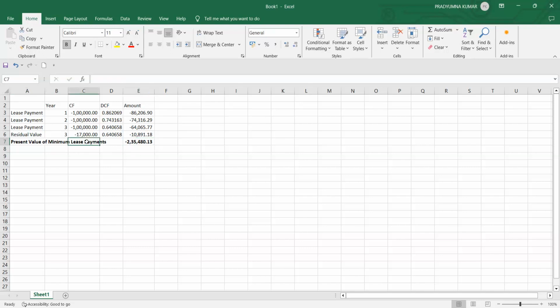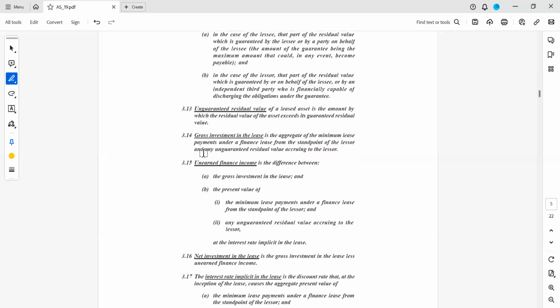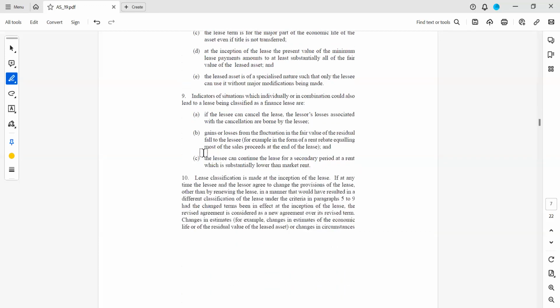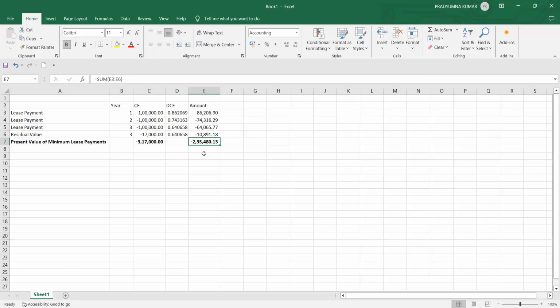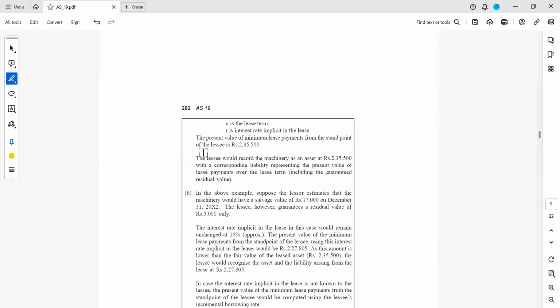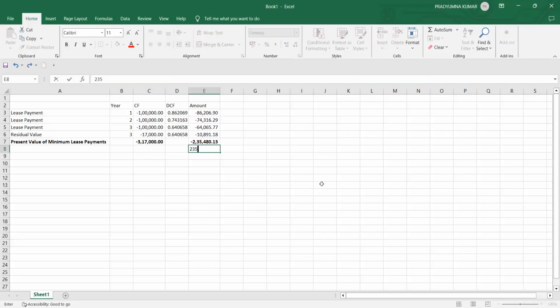This is the present value. Actually, if you see, the total payment is 3,17,000. This is the total payment, 3,17,000, and this is the present value. So this present value of 2,35,000, and I am going back to the example. Now, with what value do we have to record? 2,35,480 is the present value, and the fair market value they have given is 2,35,500.